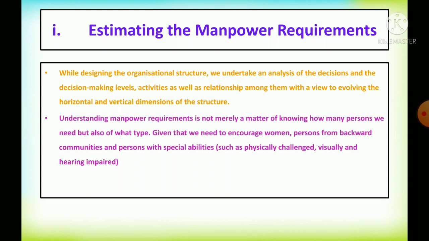Here the most important thing is, while estimating the manpower, one should understand that the manpower requirement is not merely a matter of knowing how many persons we need, but also what type of people are required. That has to be estimated. So the organization should encourage women to work in the organization, and persons from backward communities must be encouraged to join the organization, and also persons with special abilities, such as the physically challenged, visually challenged and hearing impaired.